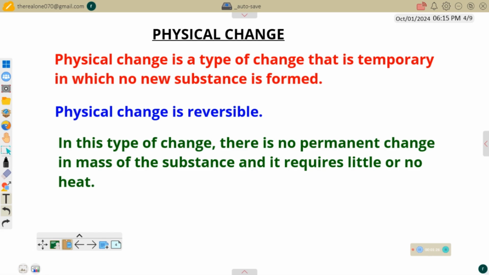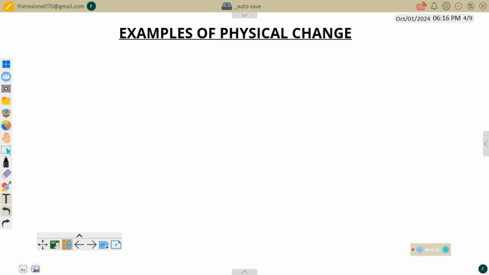So right now, we have to consider some examples of this kind of change. Let us see some examples. Now, first, those changes in the states of matter, that is, those interchange in the state of matter, like change of solid to liquid, liquid to gas, gas back to liquid, and gas and liquid back to solid. All those ones are physical change. So let's start with the first one, melting of solid to liquid.